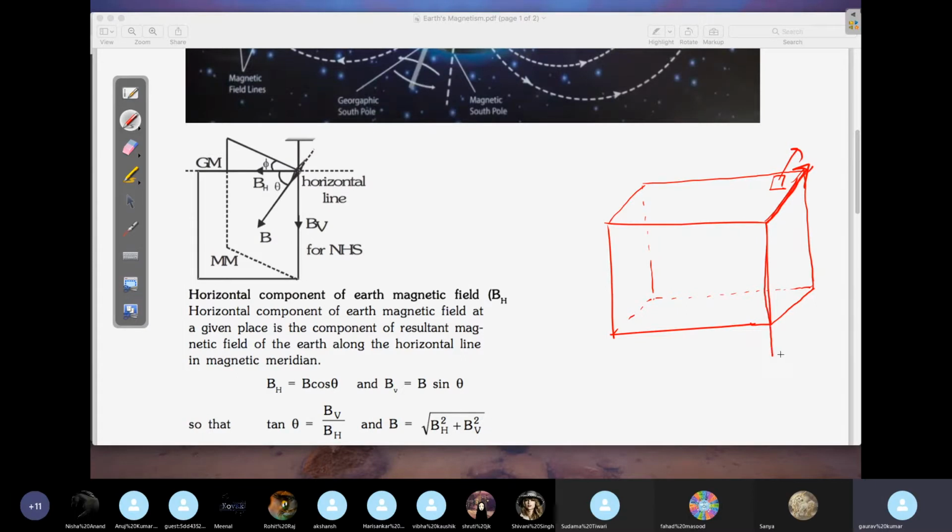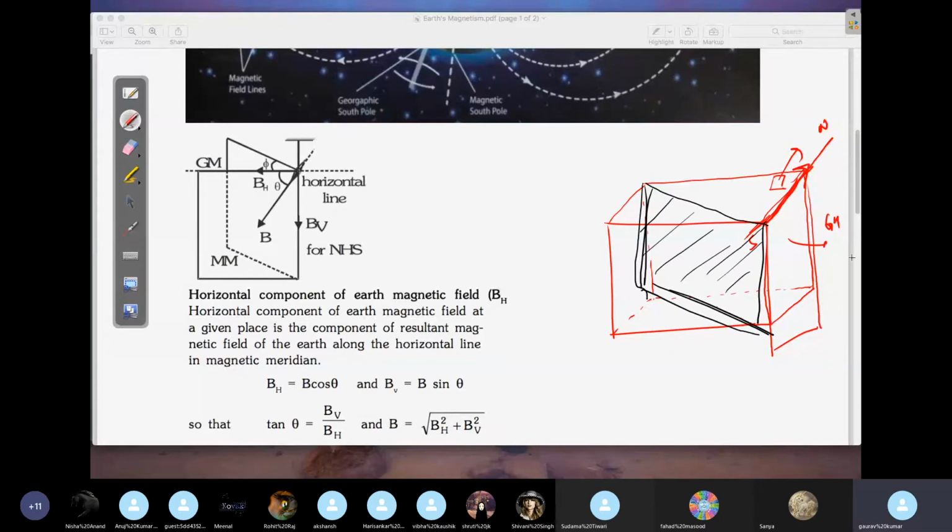This plane is called the geographic meridian, because it will always contain the north-south axis of Earth's rotation. This is geographic north-south. This plane is called the geographic meridian. And let's say at this point we got this as the magnetic meridian. This plane, what you see here, is your magnetic meridian.